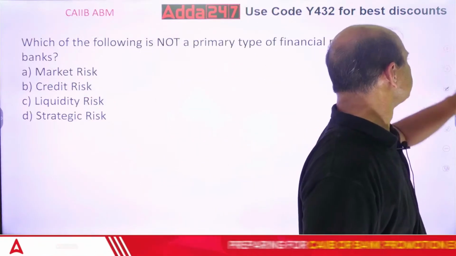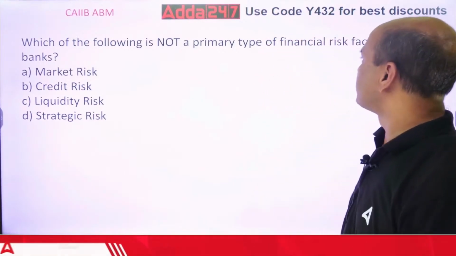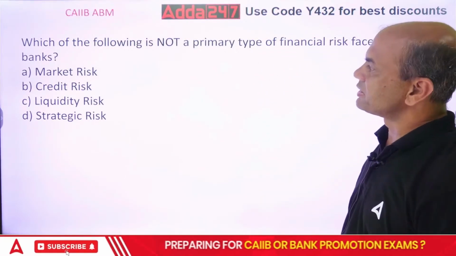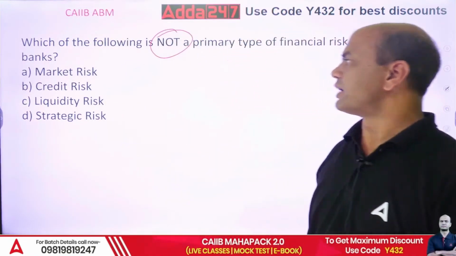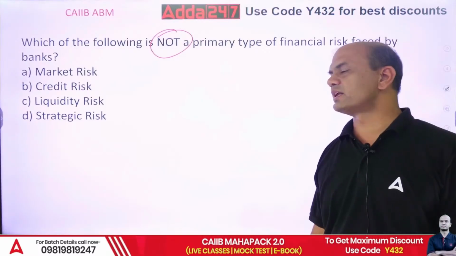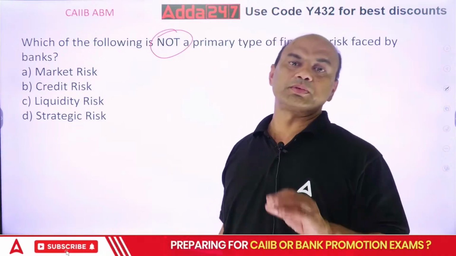Next. Which of the following is not a primary type of financial risk faced by the banks? Market risk, credit risk, liquidity risk, strategy risk. It should not be the financial risk.